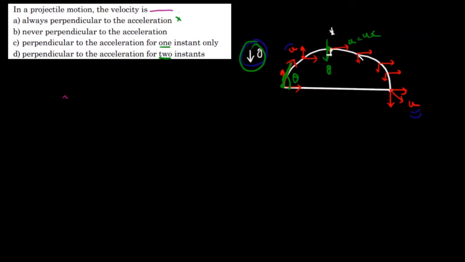And here also you could see there are two components of velocity, so my resultant velocity will be in this direction. Again, my resultant velocity will be here, and here. g is always acting downwards, so the resultant velocities are not perpendicular to the acceleration due to gravity. Very straightforward question. Option B is also wrong because it is perpendicular only at the maximum height point. So only at one instant are acceleration and velocity perpendicular to each other. So option C is correct. Let us proceed to the next question.